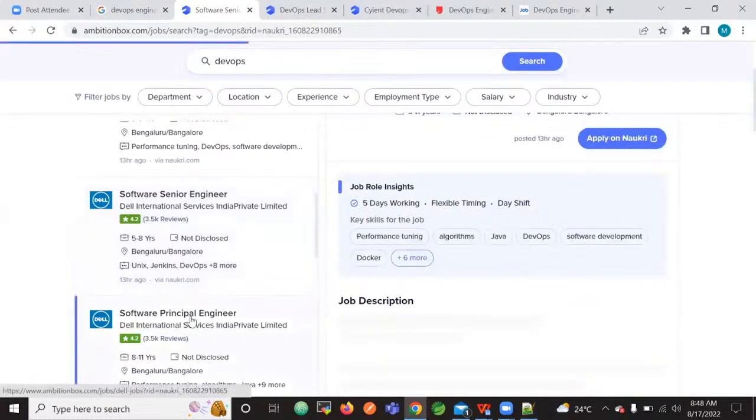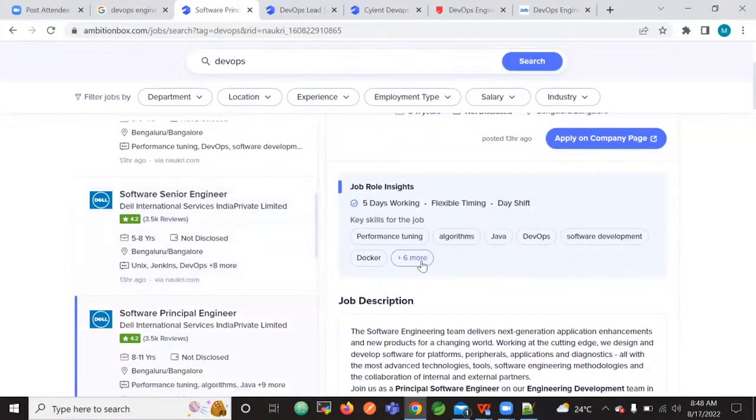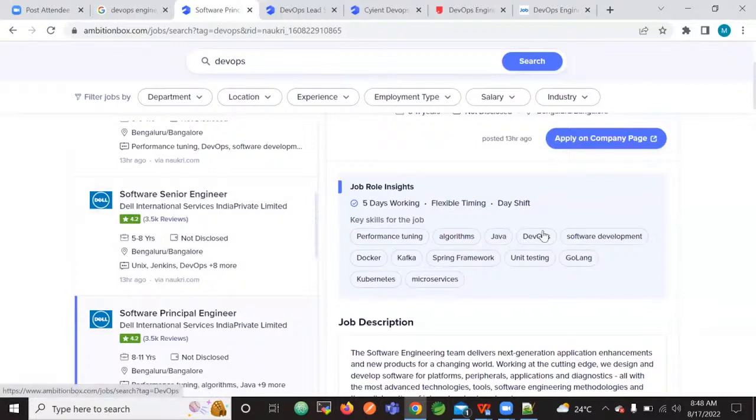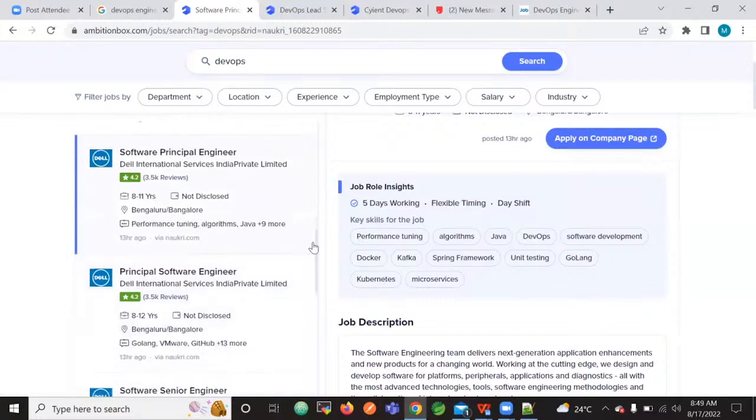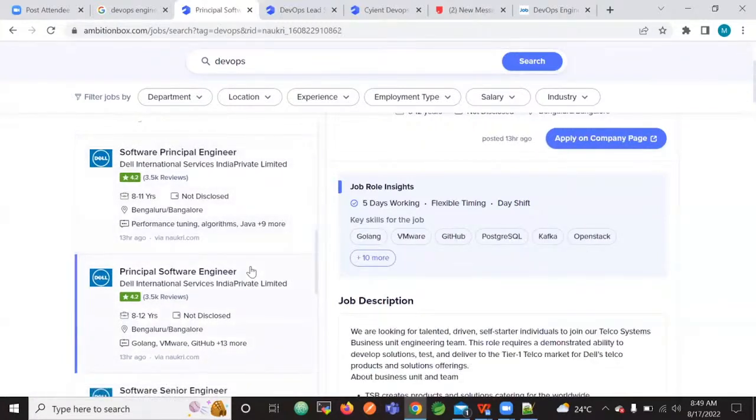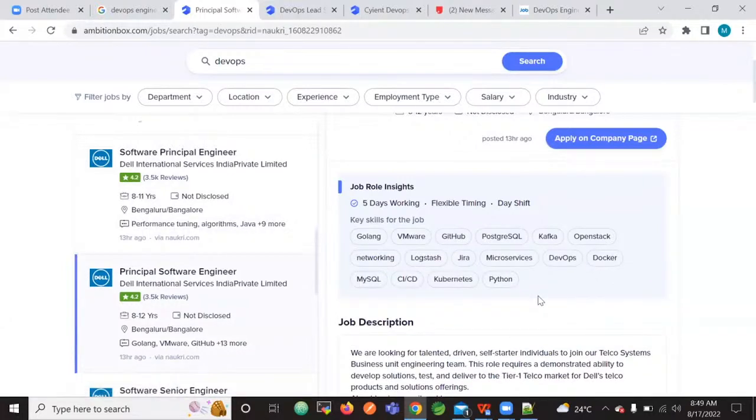And if you can see this software principal engineer, they are expecting DevOps, Kubernetes, and Docker. DevOps, Docker, Kubernetes, and of course microservices knowledge. These are not DevOps roles for sure, but we can understand what they are expecting: DevOps, Docker, CI/CD, Kubernetes, right?